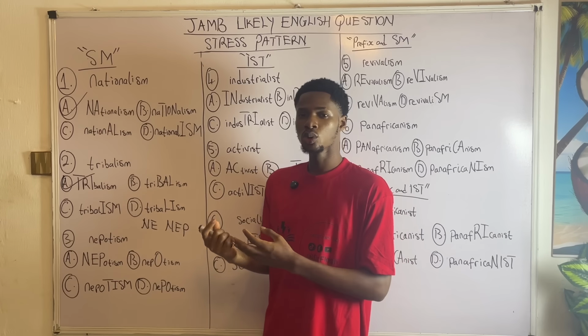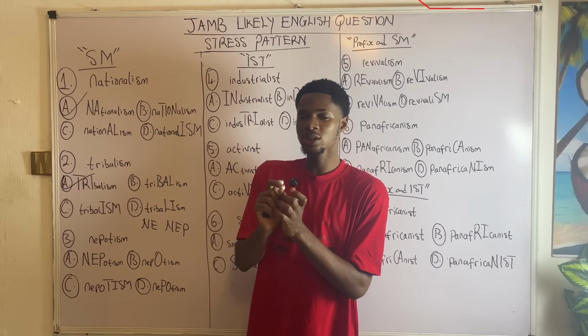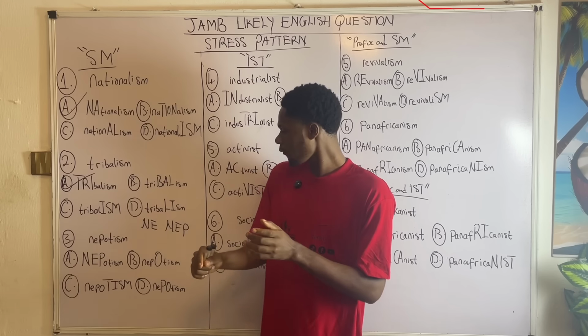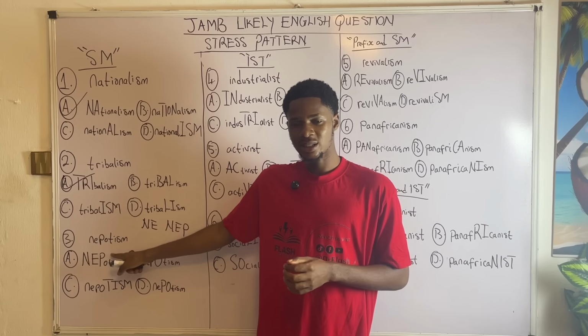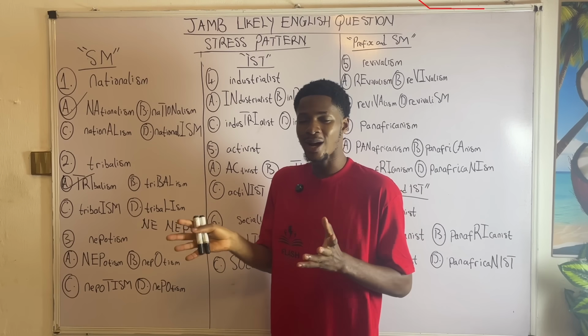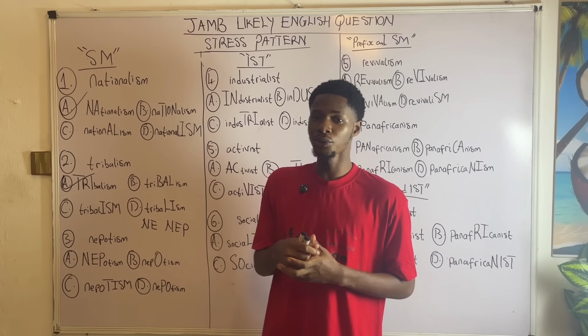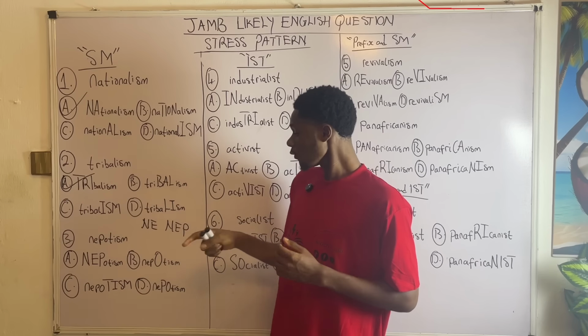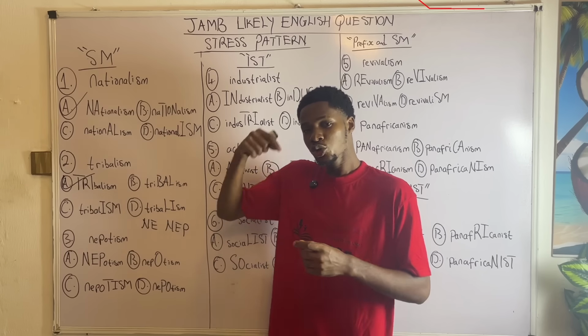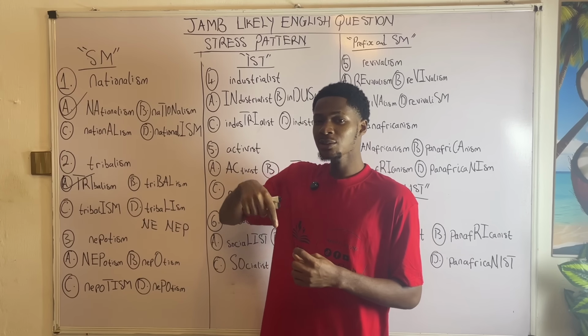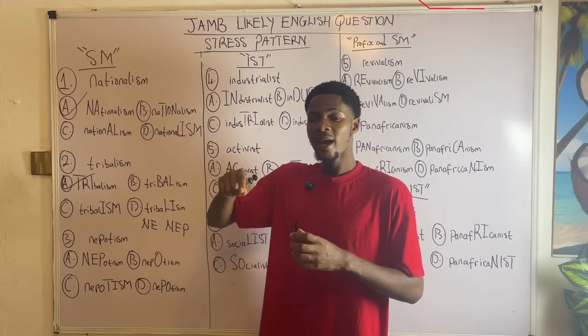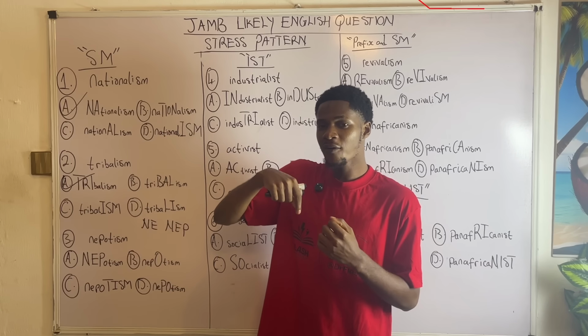For us to stress a word, we need not break it into units, creating the number of syllables before we pick the stressed part. The stressed part is just according to the rule. Because it ends with SM, the first syllable you pronounce is where you should stress. So even if you are pronouncing it as NE, you should lay emphasis on it. If you are pronouncing it as NEP, you should lay emphasis on NEP.